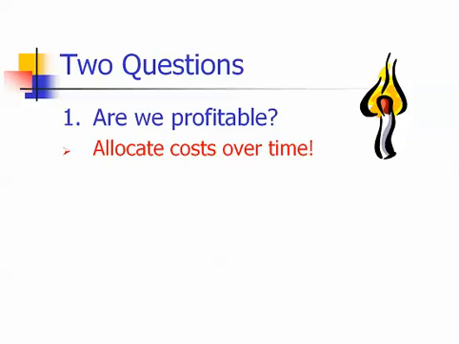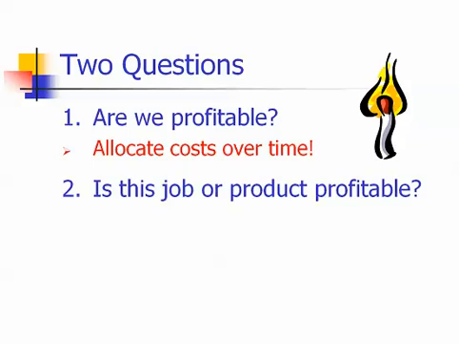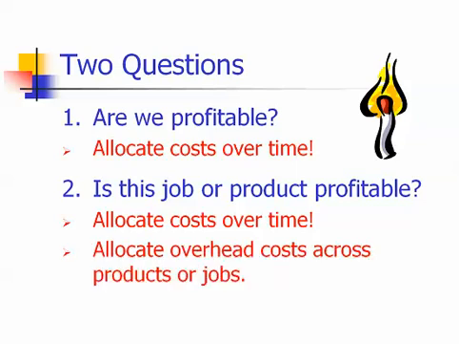To answer our second question, is this job or product profitable, we must not only allocate costs over time, but we must also allocate costs across jobs and products. We use a predetermined overhead rate to allocate or apply manufacturing overhead costs to jobs or products.